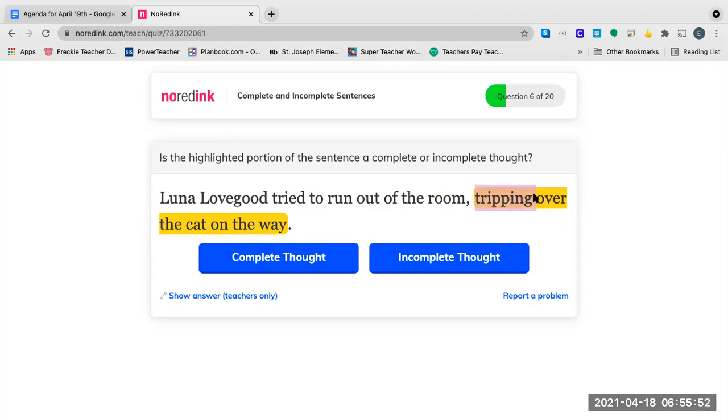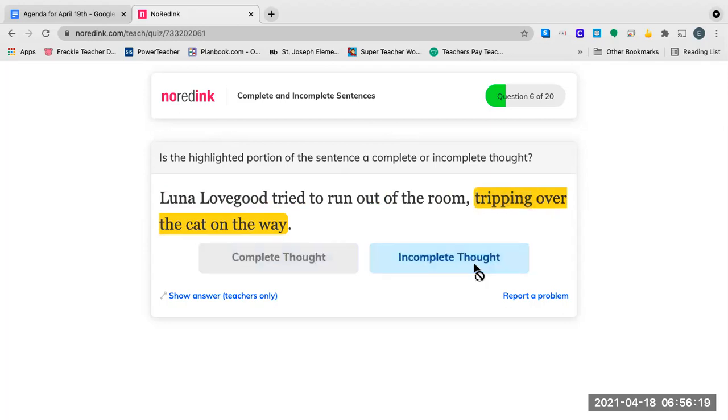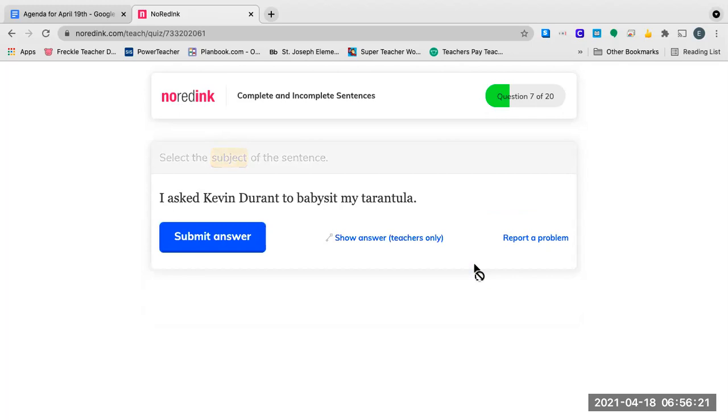But it doesn't tell me who. I mean, it tells me who over here, Luna Lovegood tried to run out of the room, tripping over the cat on the way. But as far as me following the directions, is the highlighted portion of the sentence a complete or incomplete thought? It's not telling me who in this sentence. It's just saying tripping over the cat on the way. So it's not telling me who in the highlighted section. So that's incomplete. Now it's going to ask me the subject of a sentence.